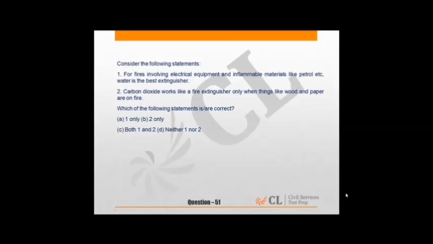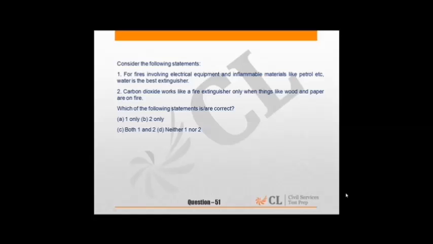So in this question 51, two statements are given about carbon dioxide. The first is: for fires involving electrical equipment and inflammable materials like petrol, water is the best extinguisher. This is incorrect. Second, carbon dioxide works like a fire extinguisher only when things like wood and paper are on fire.